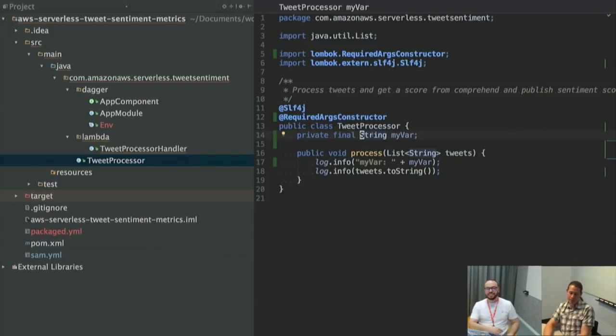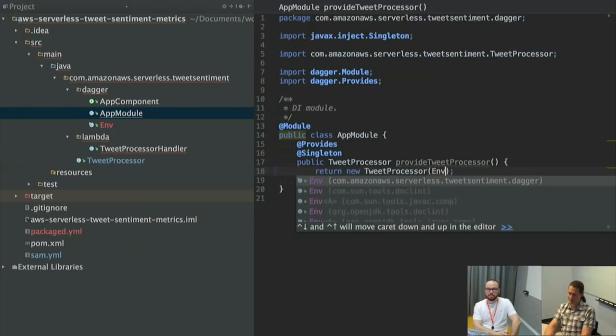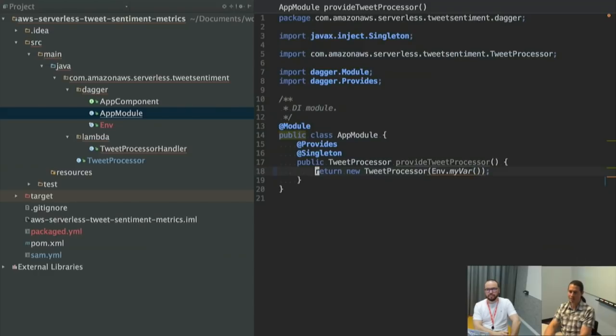But my point here is that this has no knowledge of the whole dependency injection and inversion of control format, that this just takes in this string. It doesn't know where it comes from. And what you can do is now in this module, this requires a string, right? So now I can just say env.myvar, and that pulls it from the environment. So this keeps it, I've found this to be very clean.